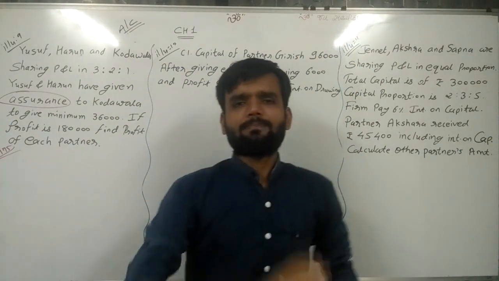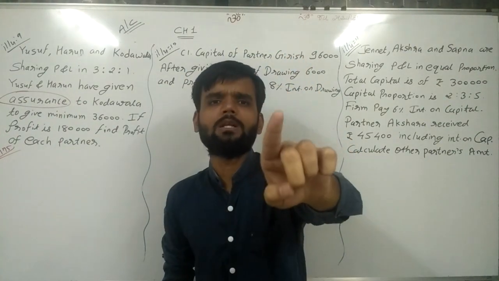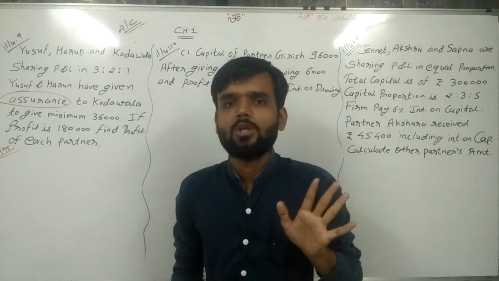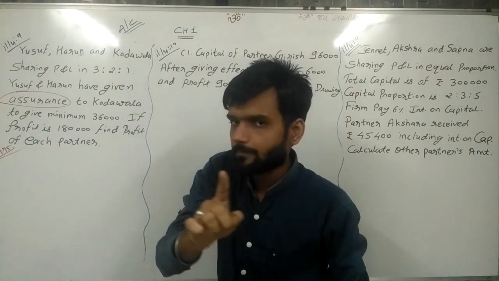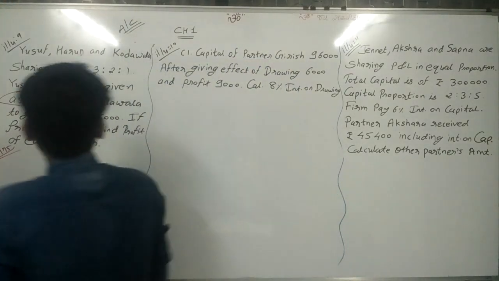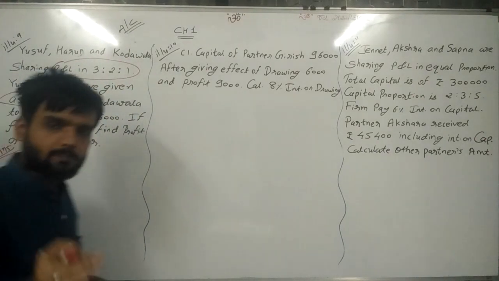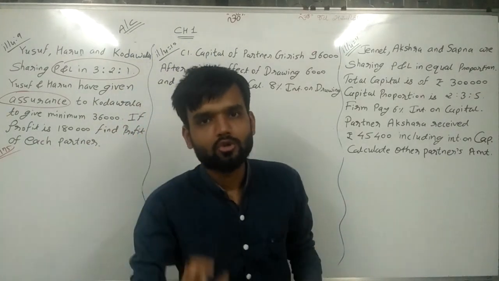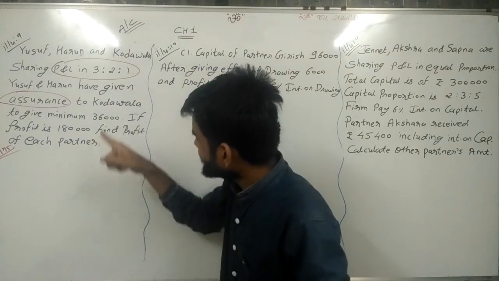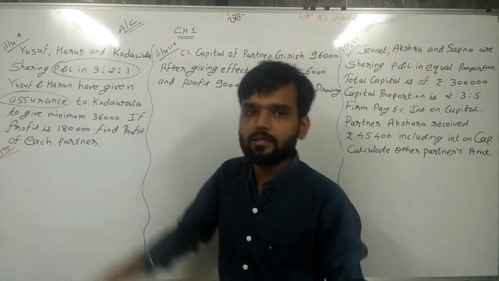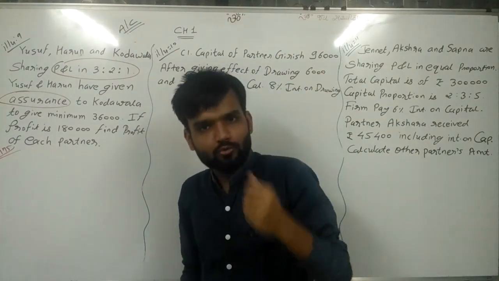Now what is our first step? Always the first step is to distribute profit as per the legal rules. What is the legal rule? Sir, 1,80,000 is the firm's profit and we need to distribute it as per the P&L ratio. The P&L ratio is given: 3, 2 and 1. So first of all, distribute this profit of 1,80,000 as per the legal ratio. Then we will think about what to do with the difference amount.